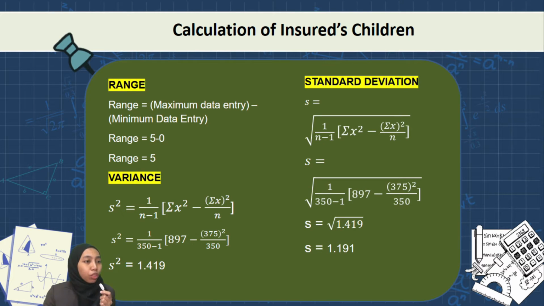For the calculation of insured children, the range equals the maximum data entry minus the minimum data entry, and then we get the answer 5. For the variance, the formula is still the same. Just substitute the formula with the data given, and then we will get the answer 1.419. After we get the variance, we take the square root of the answer, and then we get the standard deviation, which is here. As you can see, the standard deviation is equal to 1.191.